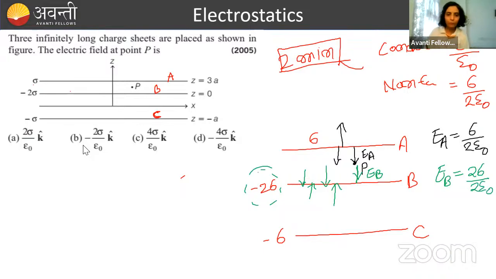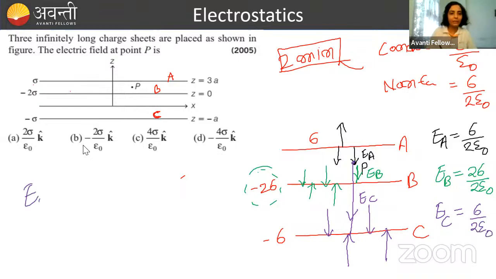Now let's come to C. C has a negative charge, so its electric field lines will be like this, and they will again end on the surface. So at point P, the electric field because of C will look like this, EC. Again, this is also in the downward direction. So EA, EB and EC are all in the same direction, and the magnitudes are like this. So for the net value of the electric field, we simply need to add them because their directions are the same.